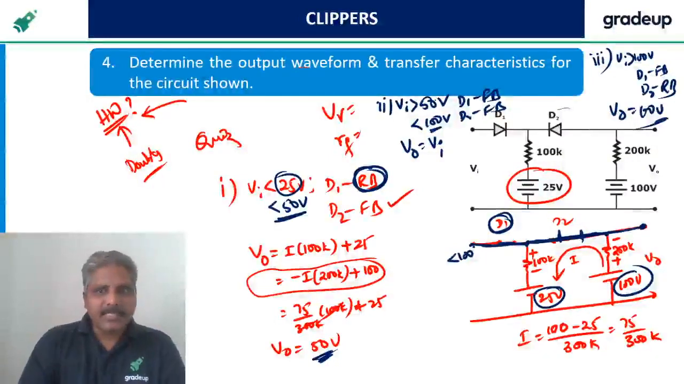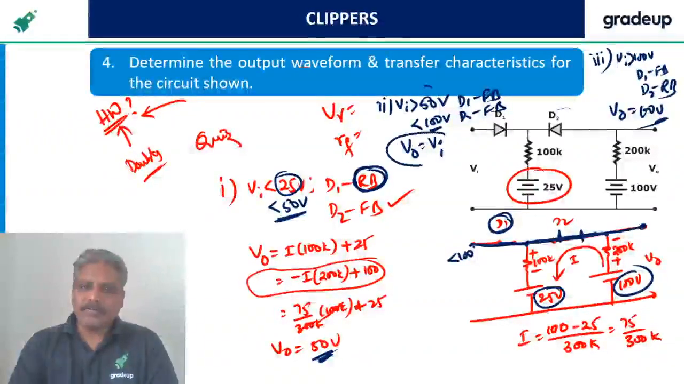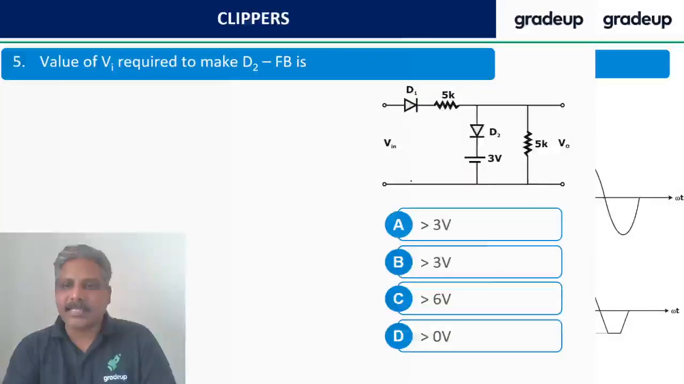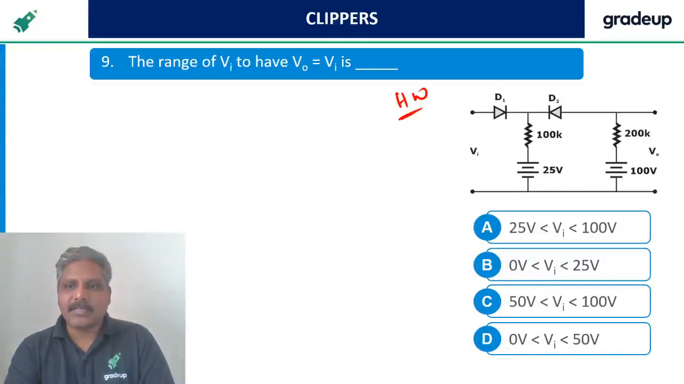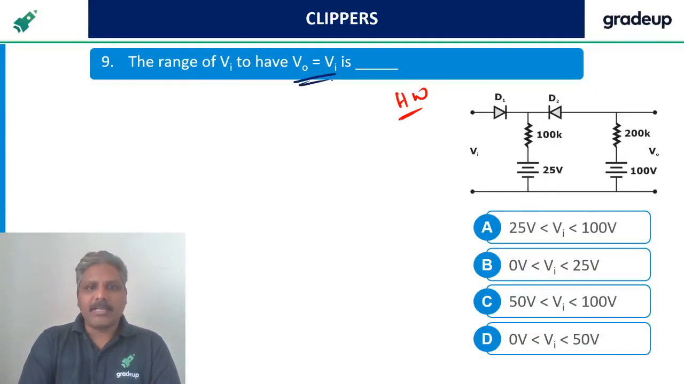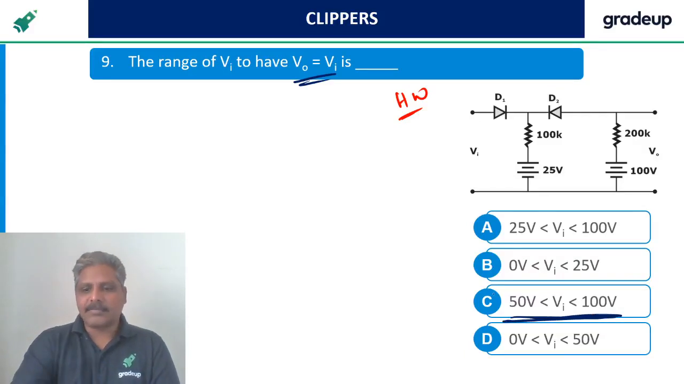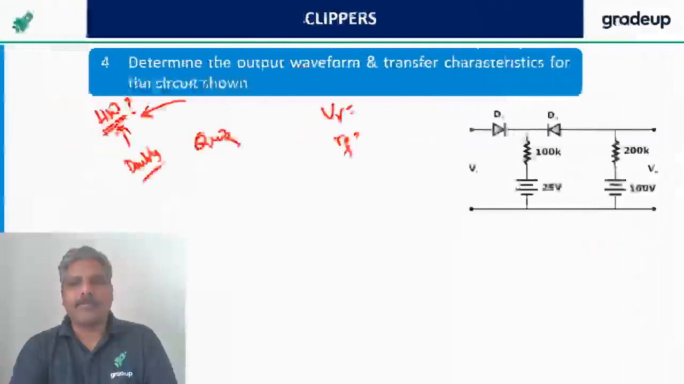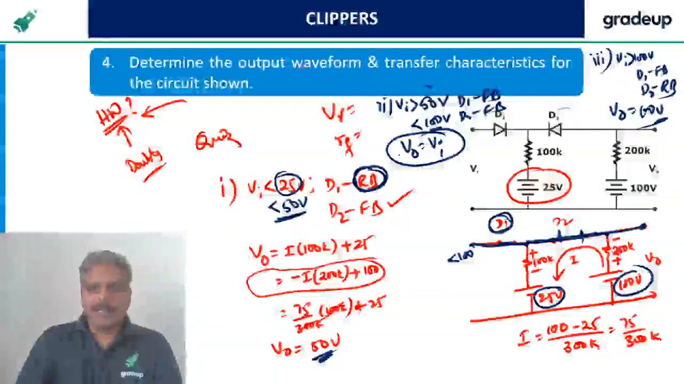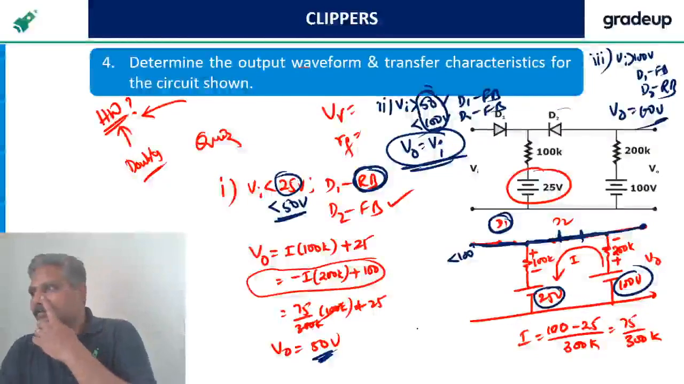So the question is asked to find, this is the complete output. V0 equal to Vi, when does it happen? That is the question asked here. In this question, V0 equal to Vi happens between 50 and 100. That's what you can understand here. V0 equal to Vi happening between what? 50 and 100. Got it?